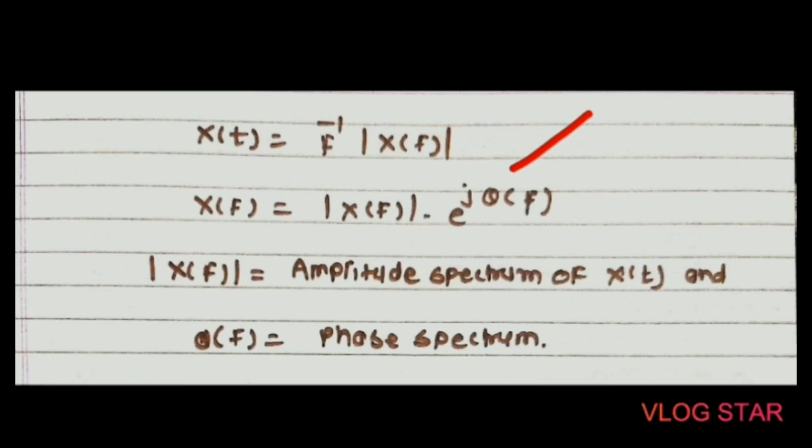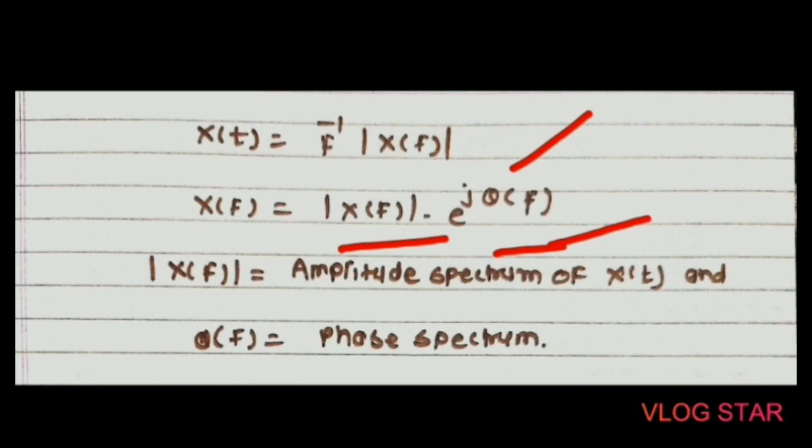The Fourier transform is a complex function of frequency f. Therefore it is possible to express it in the complex exponential form, which is given as follows: X of f is equal to mod of X of f into e raised to j theta of f. In this expression, mod of X of f is nothing but the amplitude spectrum of x of t, and theta of f is nothing but the phase spectrum.